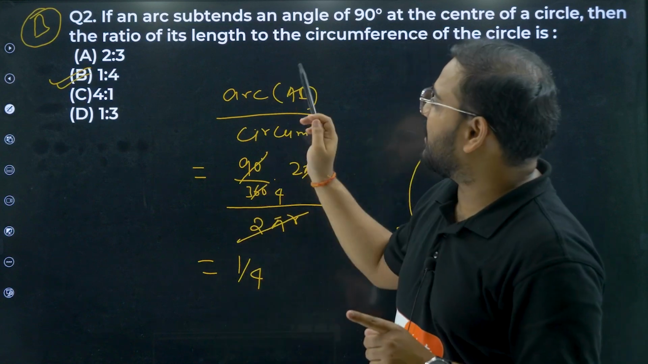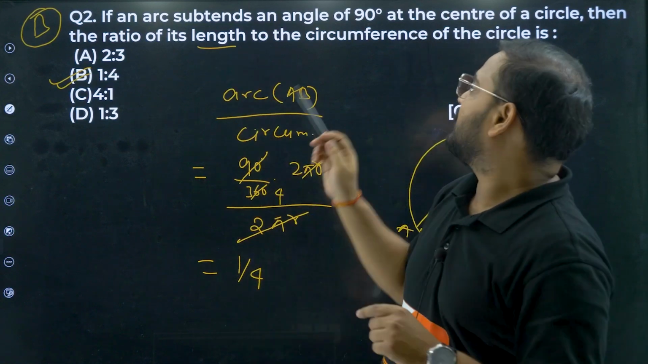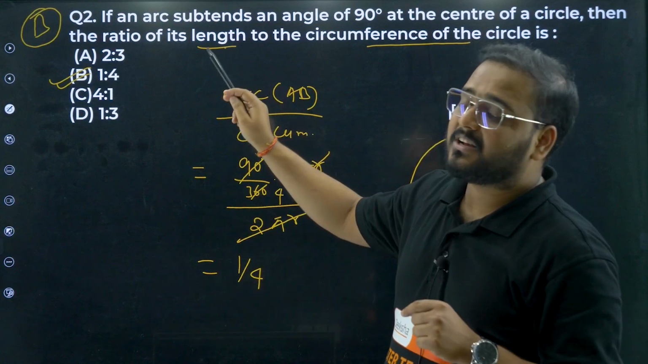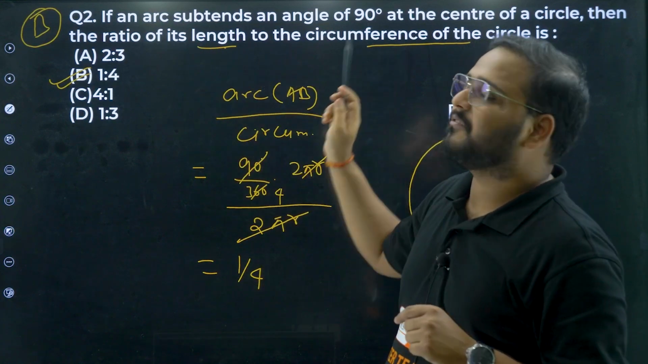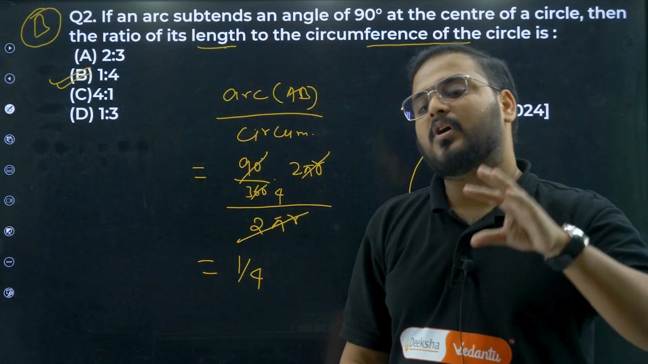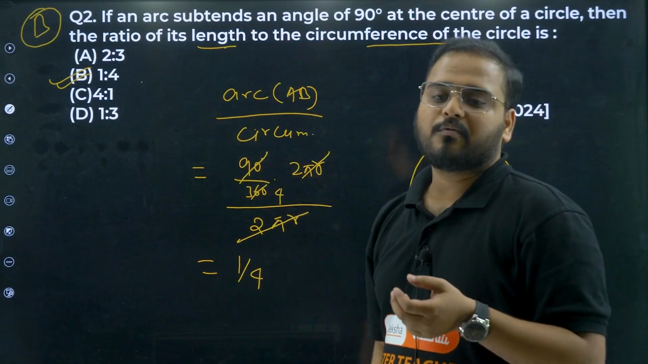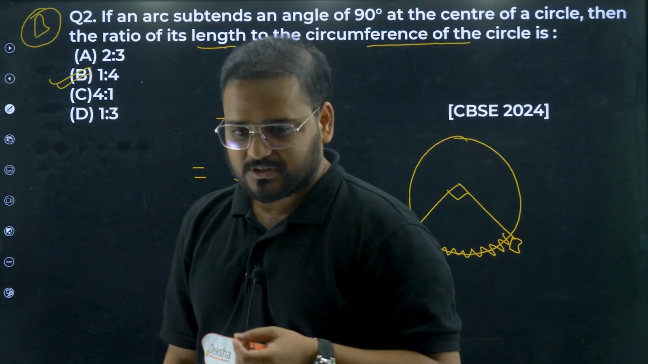Why, sir? The length of the arc to the circumference, the circumference is bigger, no? Very important. The length of the arc to the circumference is always going to be a smaller fraction, 1 by 4, less than 1, obviously, a proper fraction. So the answer is 1 by 4. I hope this is clear. Yes, question number 2 is done.